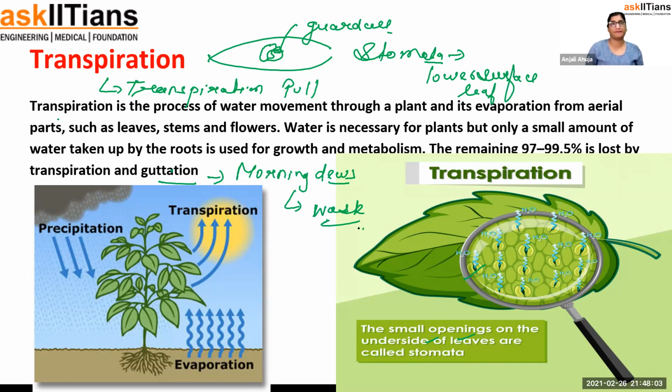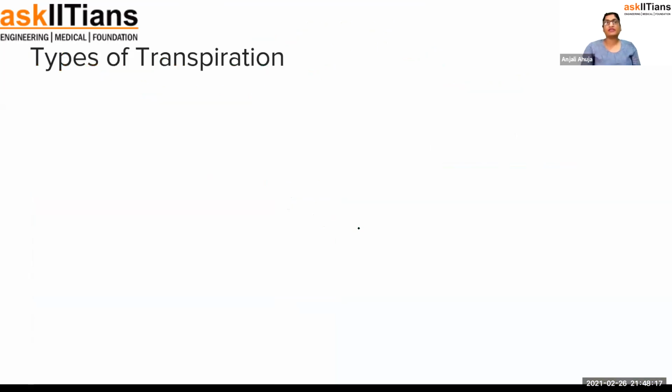Some of them are. There are little pores present on the leaf, not stomata, another pore, through which all the waste is being released. It appears to be like a morning dew, so beautiful, but that's excretion. Now, guys, let me tell you the types of transpiration. If the transpiration happens through the stomata, we call it stomatal transpiration.